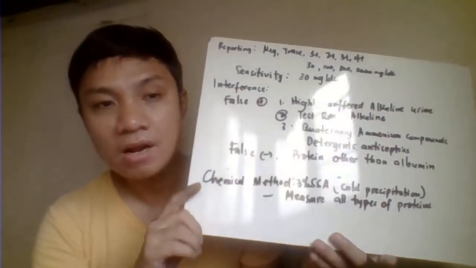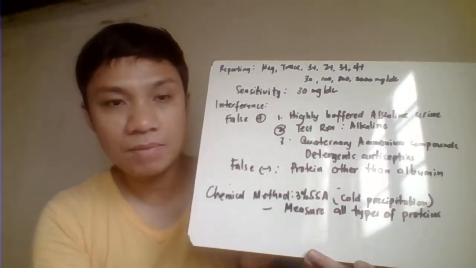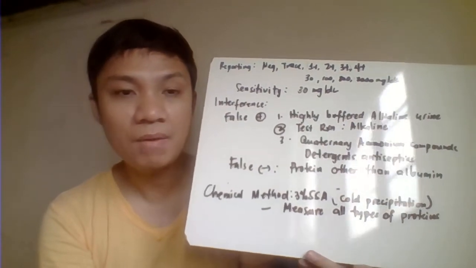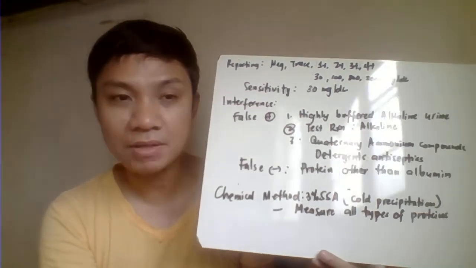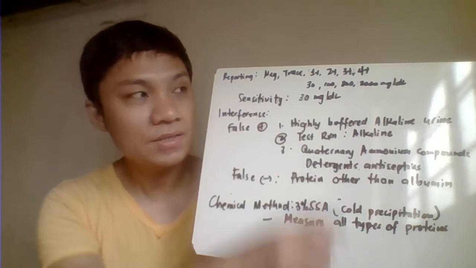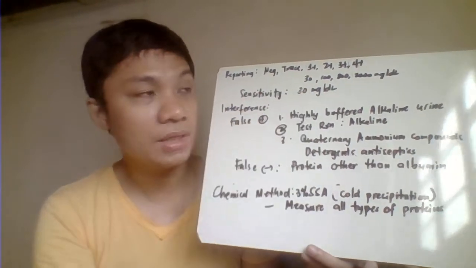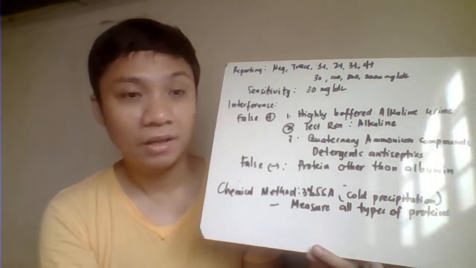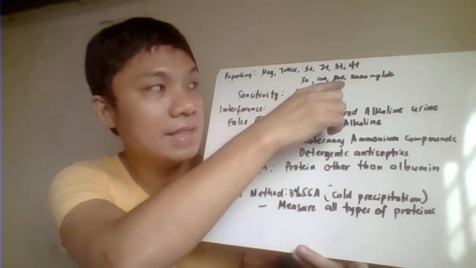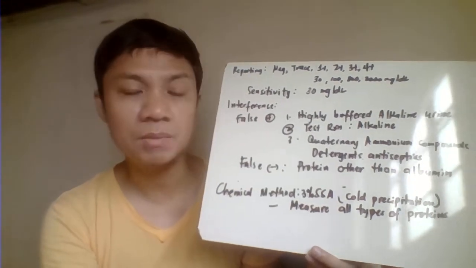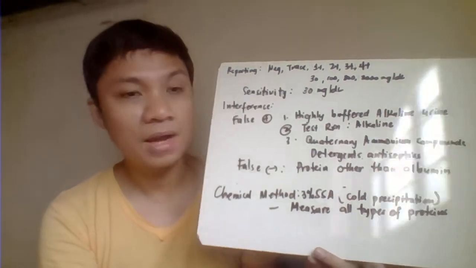Okay, reporting here of the result for the protein, we have your trace, negative, trace, 1 plus, 2 plus, 3 plus, 4 plus, depending on, compare mo lang doon sa color chart natin, anong pinakamalapit na color change. This one could be equivalent to your trace, which would be less than 30. Pag more than 30 na, that's your 1 plus, then 100, 300, 2,000 mg per dL. Okay, that's for the quantitative reporting.